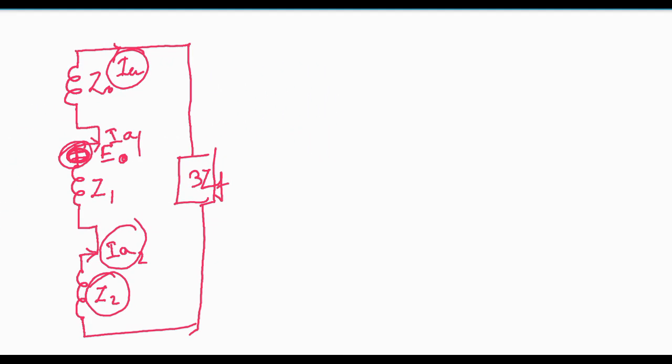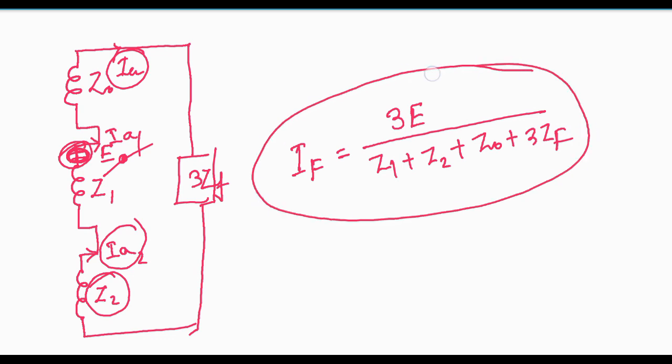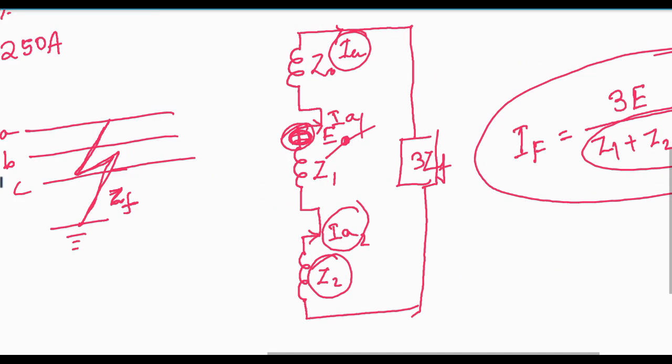Fault current will be 3E by Z1, Z2, Z0, positive, negative, zero sequence impedance plus 3 into fault impedance. This is the thing, and all these are added because they are connected in series.